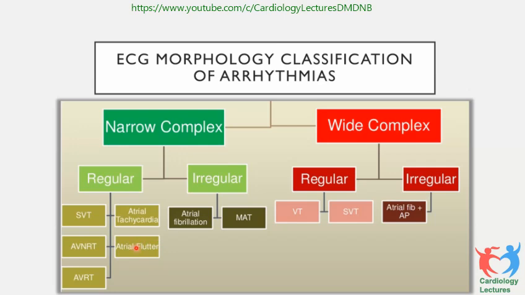When we go to the narrow complex but irregular, the most common arrhythmia is atrial fibrillation or multifocal atrial tachycardia. But remember, sometimes even atrial flutter, if it is a varying block, could be irregular. Here we have not mentioned it, but if it's a varying block, atrial flutter can also be irregular. There is some kind of irregularity in that.